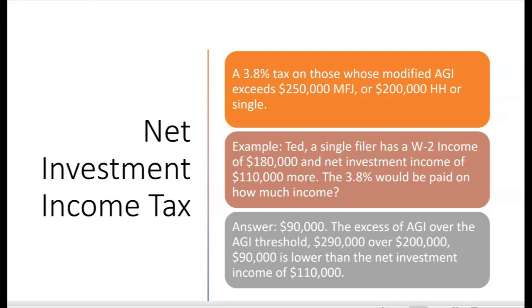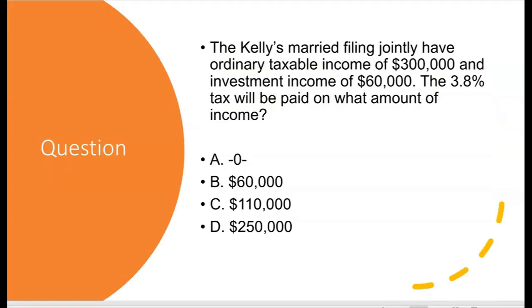And the answer is $90,000 because of the excess of his AGI over the AGI threshold. Since he's single, the threshold is $200,000. His total AGI is $290,000, and $90,000 would be the excess. And that's lower, $90,000 is less than the net investment income, which they told us is $110,000. So Ted's going to have to pay a 3.8% surtax, an extra tax, on the $90,000 to help pay for Obamacare.